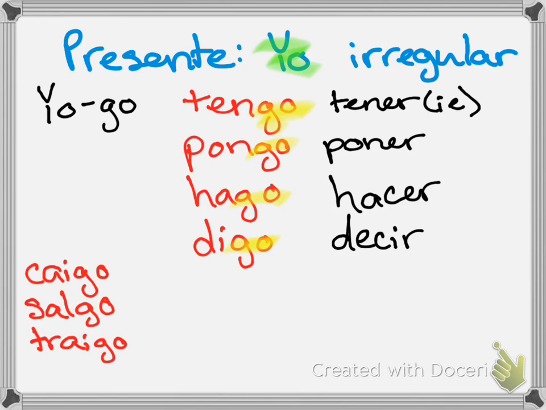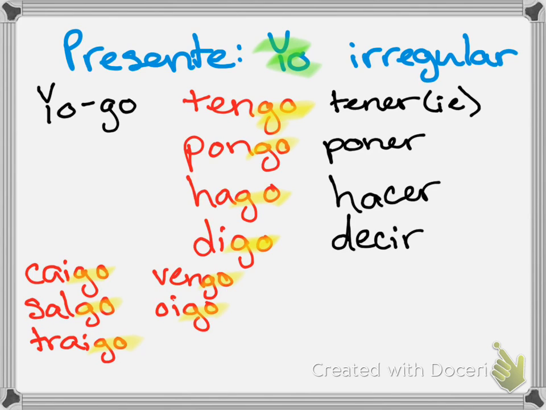Another example of a yogo verb is vengo. See, vengo a clase tarde. I come to class late. Vengo tarde. Another one is oigo. Oigo, which means I hear. Oigo un sonido. Okay, so these are all just different when my subject is yo. Caigo, salgo, traigo, instead of caio, salo, y trao. Vengo, oigo, instead of vieno and oyo. Don't ask why. It's just the way that it is.